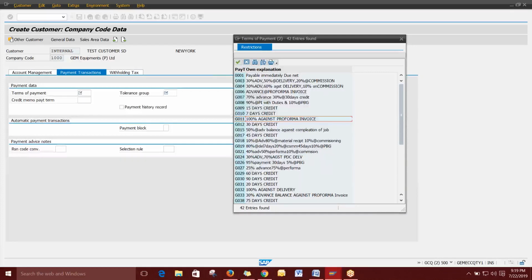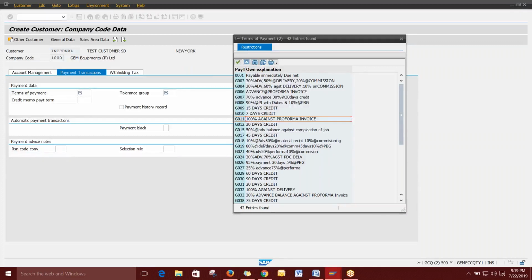So before giving a credit limit, you have to have a checklist: whether he is a good customer, whether he has done any other sales with us, any relationship with us, how he is paying back, and how many days he is taking to pay back. Everything you have to monitor, and based on that only you fix a value. If it is a golden customer, that is a dealer or some trader who gives you more orders every year, then you can give credit. Only for the golden customer you have to assign the credit.